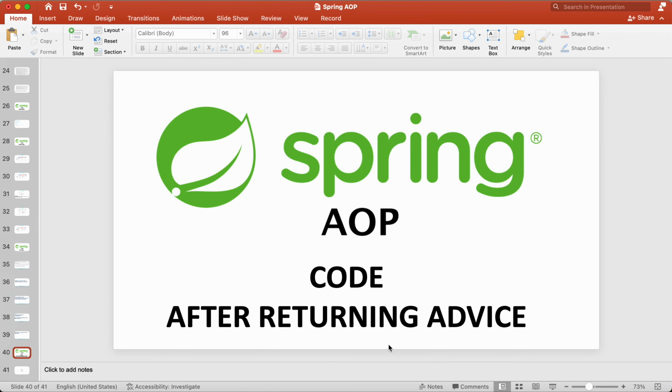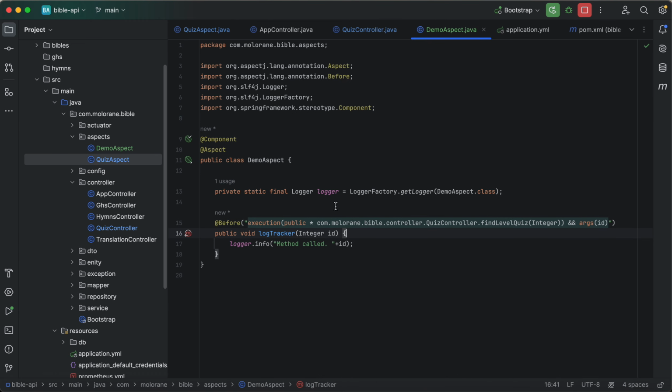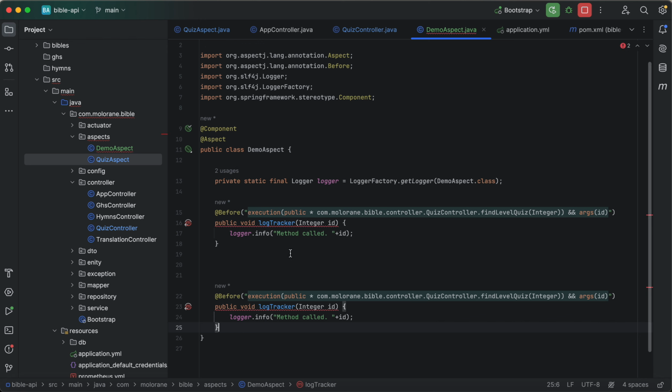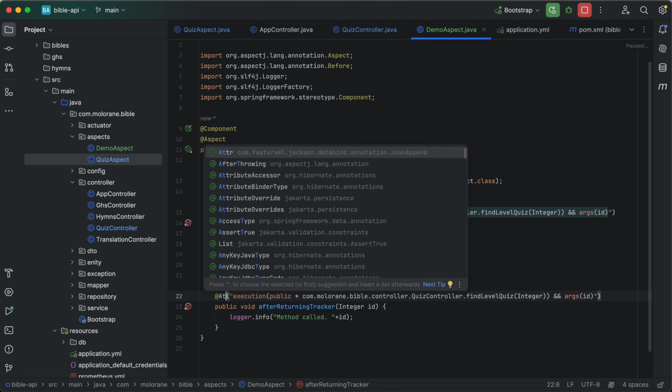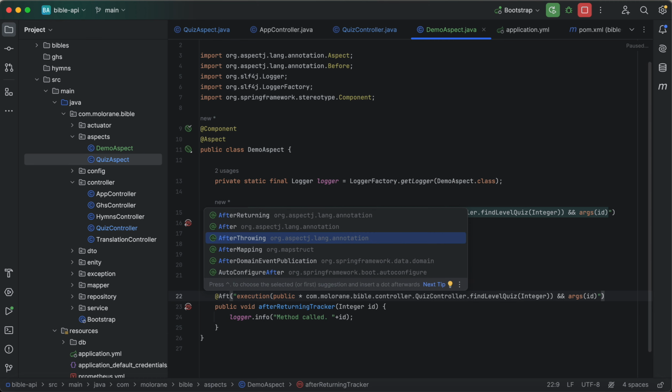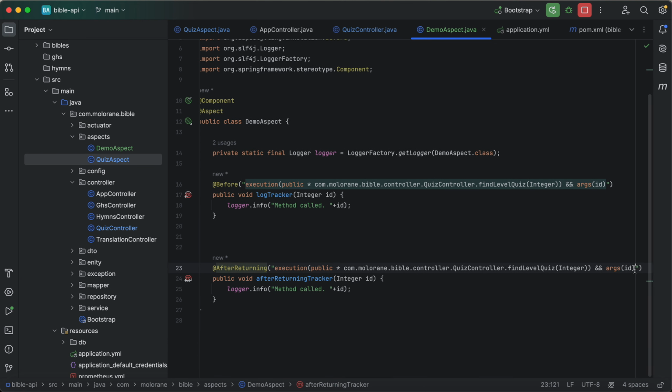So let's come here and see the code quickly. If you can see here, we already have this code. So what I'm going to do, I'm just gonna duplicate this method. I'm gonna call it after returning tracker. After returning is here. So I'm gonna remove this.